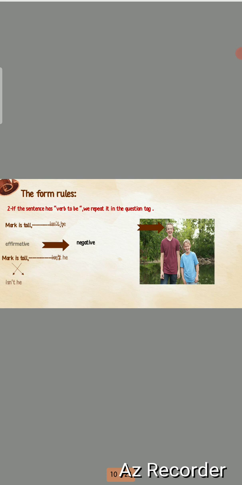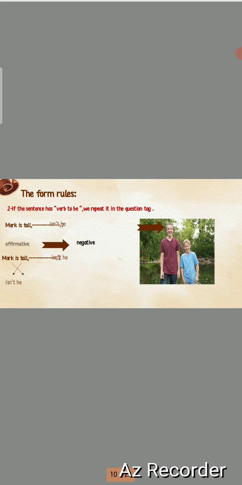It is with he, she, it. Are with they, we, you. That's right. So if I have any of these, am, is, are, I will use them to make a tag question. So Mark is tall. Mark is tall. So I want to make a question tag here. I will make a cross.